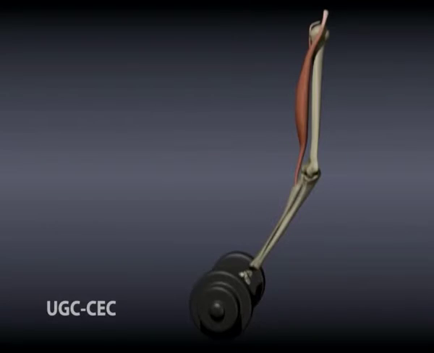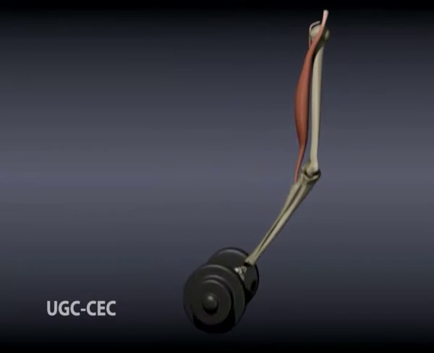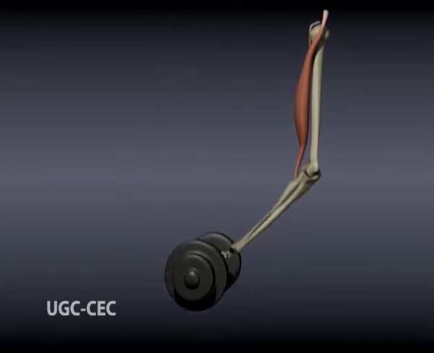Let's consider an example. Let's consider a person attempting to pick up 25 kilograms. This movement requires the use of the biceps brachii. Before the muscle can shorten and thus move the 25 kilogram load, it must first develop slightly more than 25 kilograms of tension.